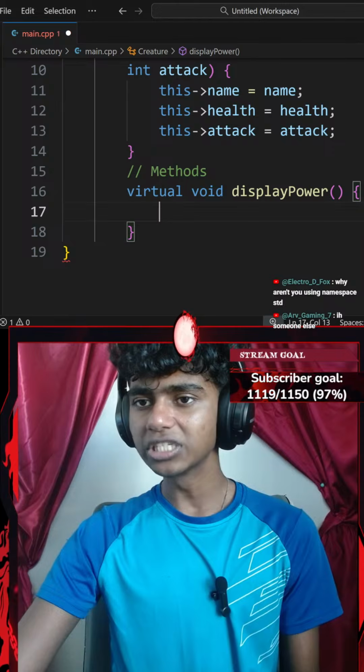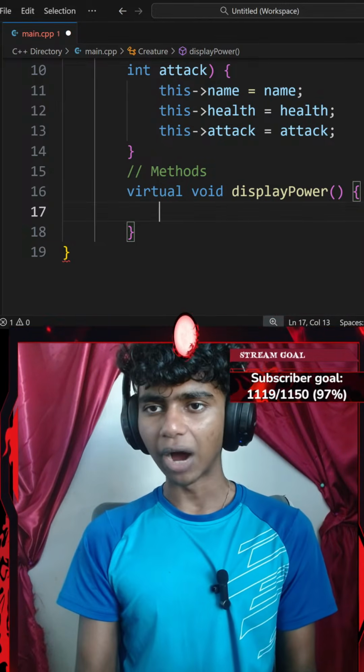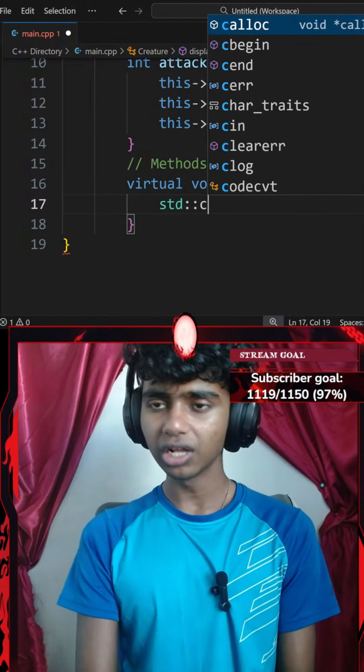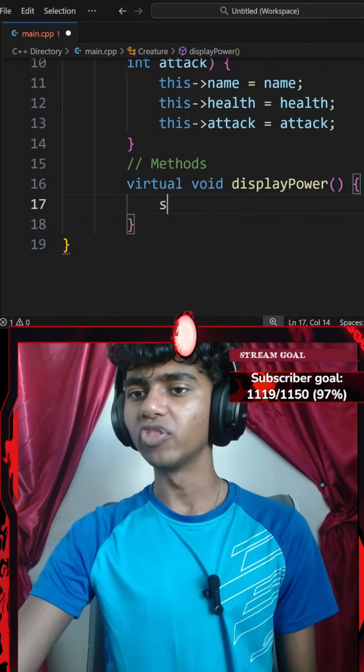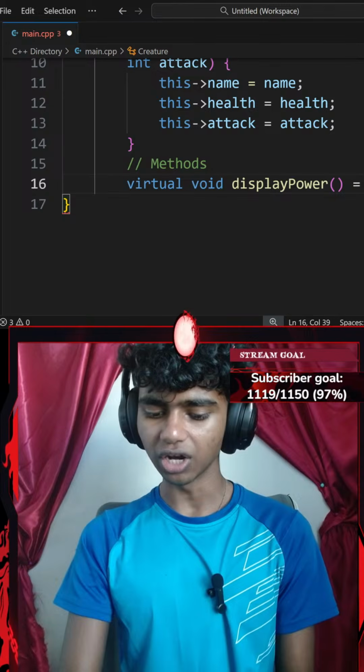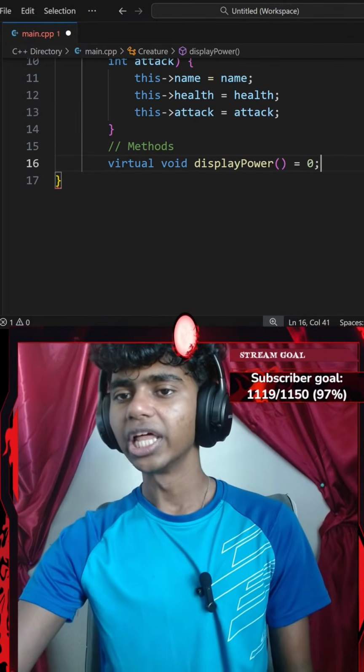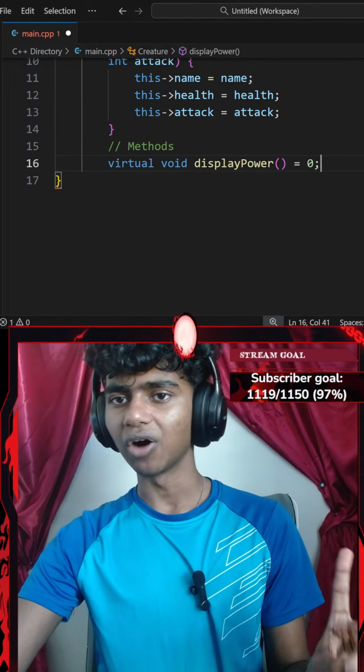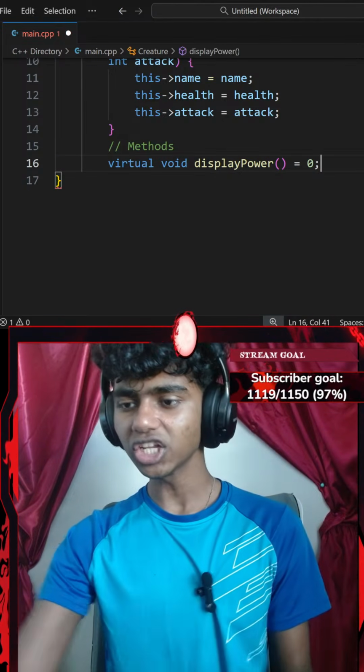That said, I go with a virtual void display power method, which is going to be... actually, this should be a pure method. So instead of adding a pair of curly braces, I'll just set that equal to 0, ending with a semicolon. This is a pure virtual function now. And then I'm going to go ahead and create a destructor.